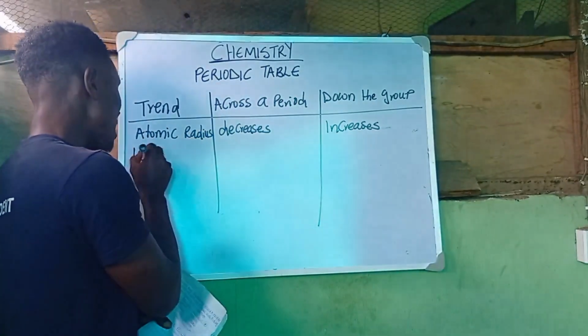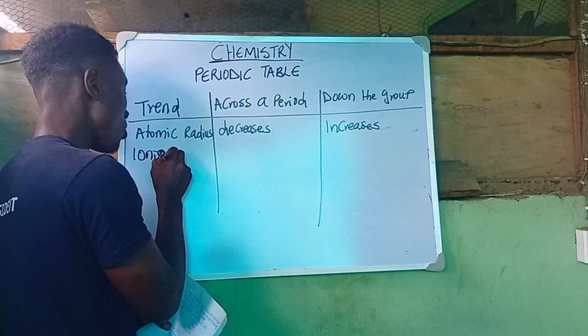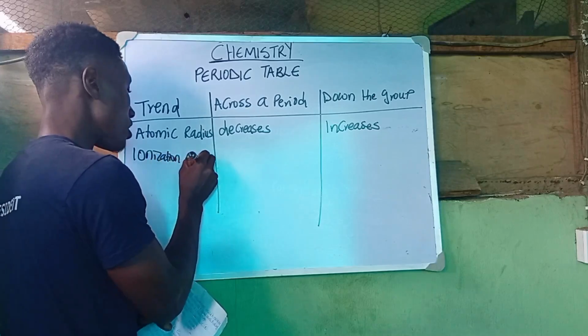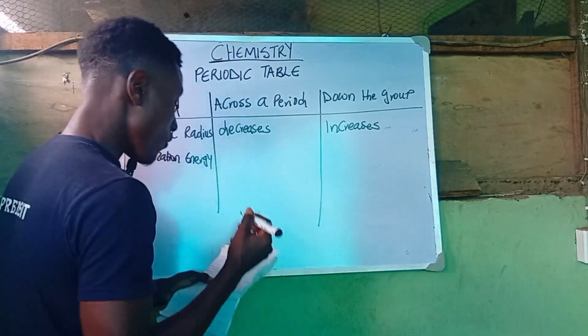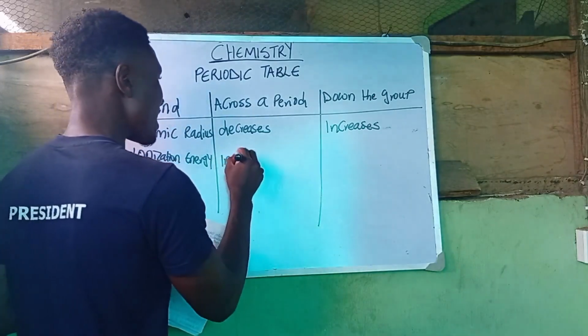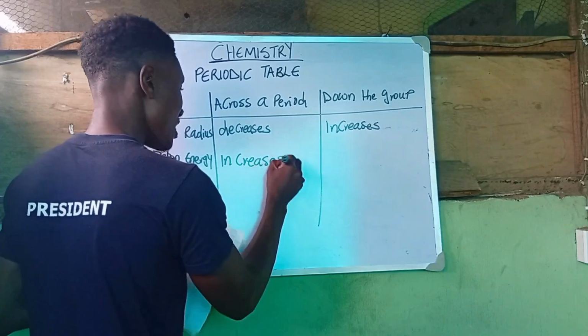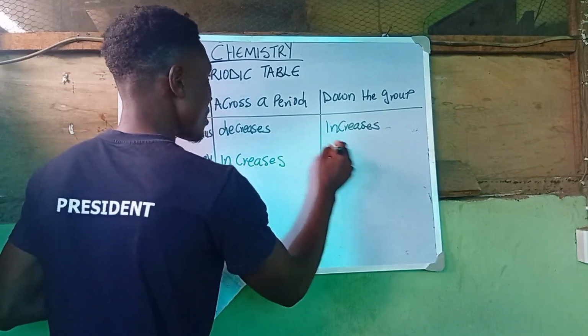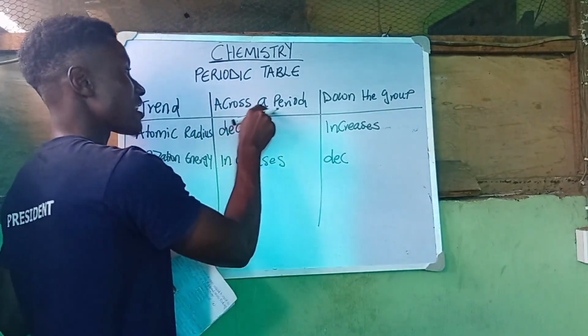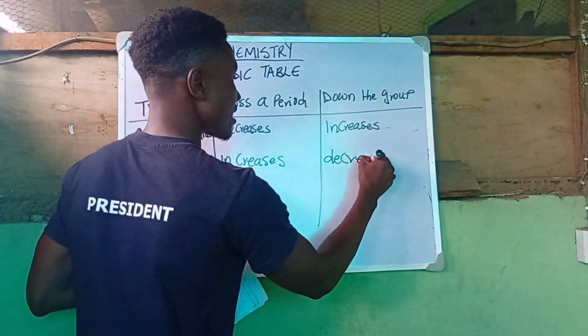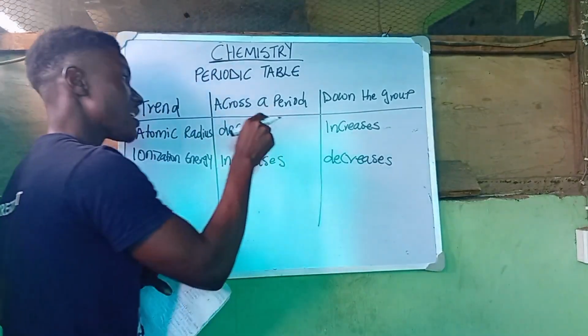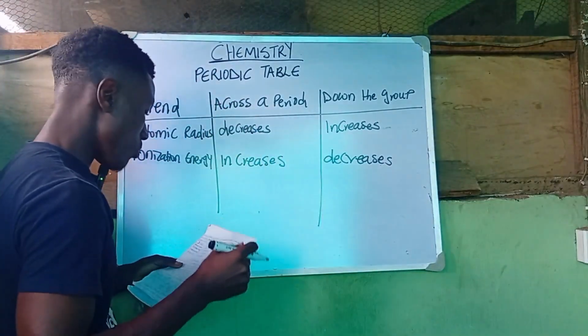We also have another trend, which is known as the ionization energy. Sorry, the ionization energy increases across a period and decreases down the group. It increases across a period and decreases down the group.